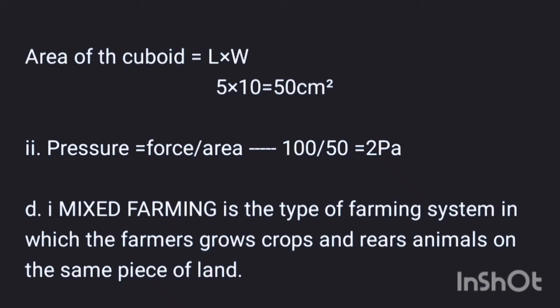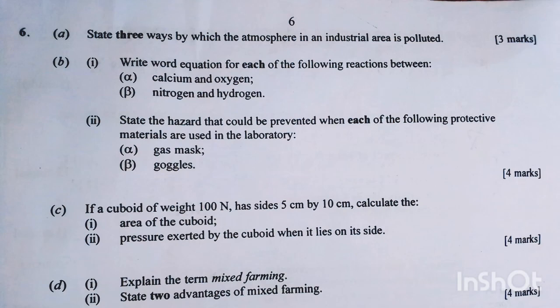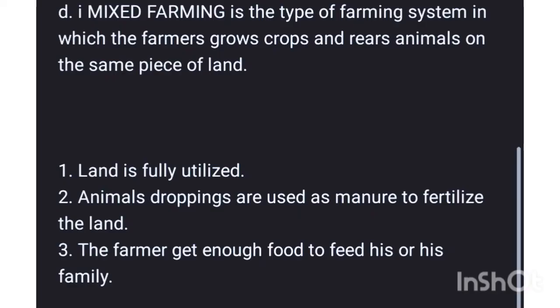6D. Explain the term mixed farm. Then state advantages of mixed farming. Mixed farming is a type of farm system in which the farmer grows crops and rears animals on the same piece of land. And the importance of mixed farming, you have them. The land is fully utilized. Animal droppings are used as manure to fertilize the land. And farmers get enough food to feed his or her family.